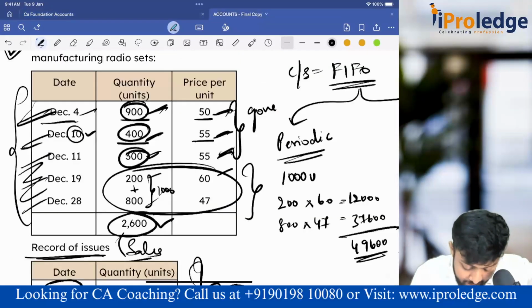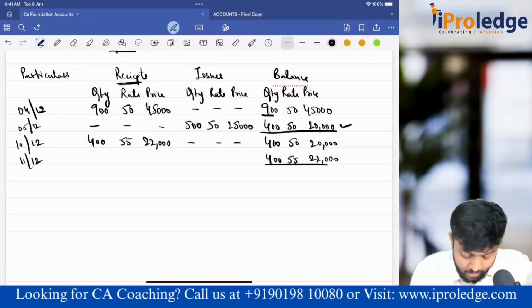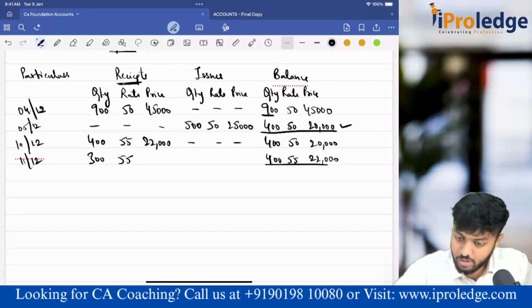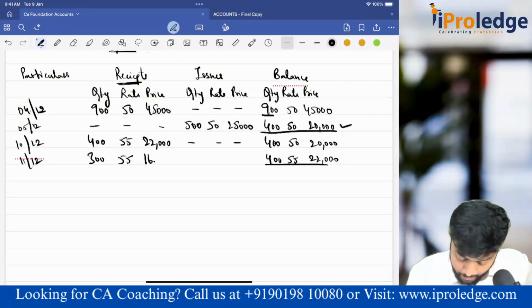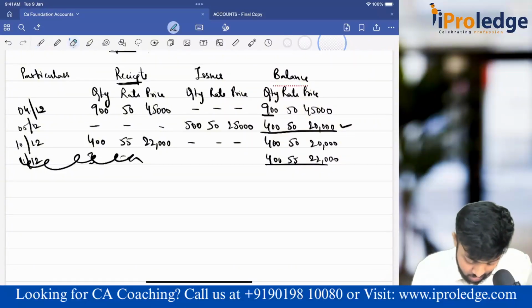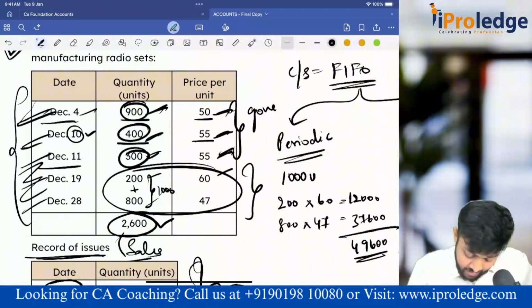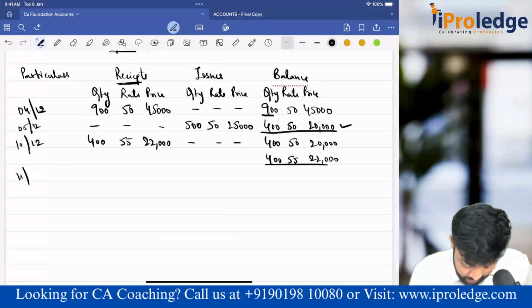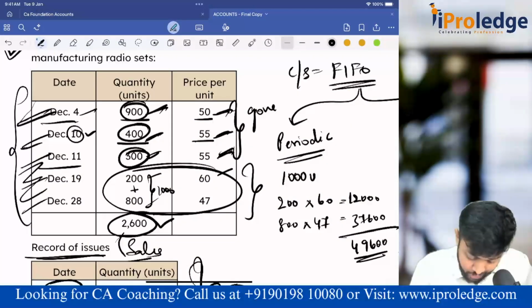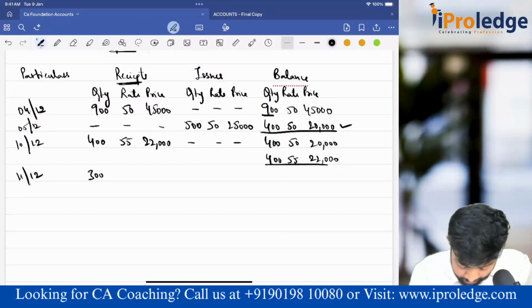Next, what has happened? On 11th December, I've purchased 300 units at 55 rupees. That comes to 16,500.